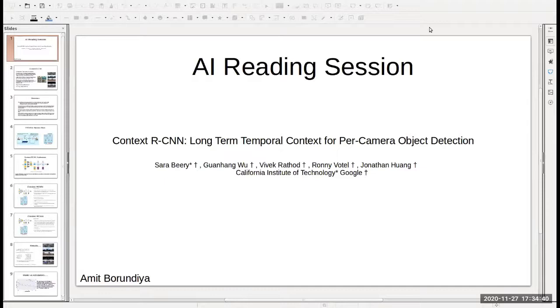Today, I'll take up Context R-CNN. In summary, the whole approach is to boost the performance of object detection and localization using past memory. That's the overall summary of what this paper is. The paper has been written by a team from Google and California Institute of Technology and was published recently, in April 2020. So, just a little bit of background.